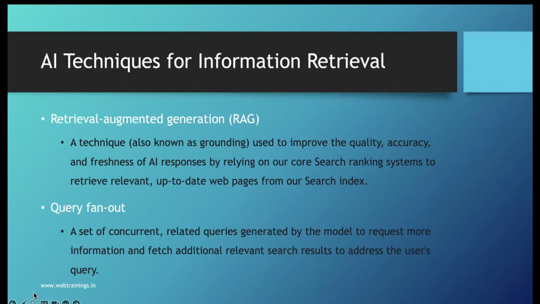Keep this in mind, because the point here is that it's not going to rank some random page. The entire AEO and GEO systems will still retrieve with the help of the search engine ranking systems, so that the information retrieved from the search indexes is relevant and up to date.